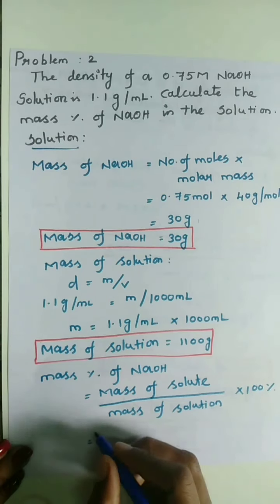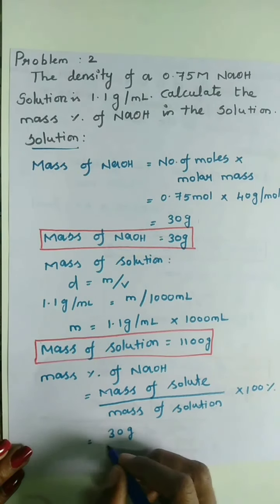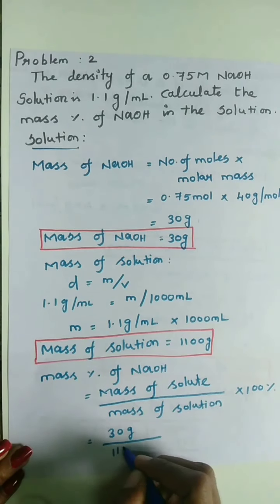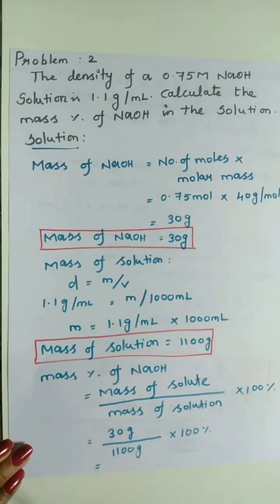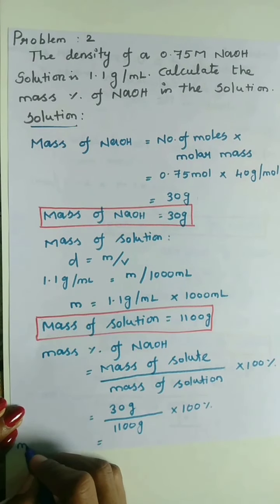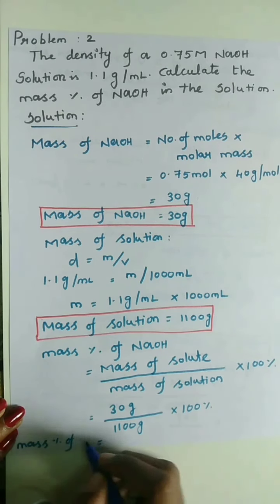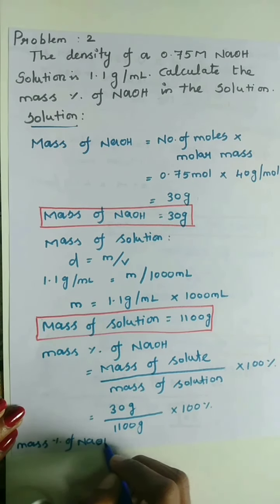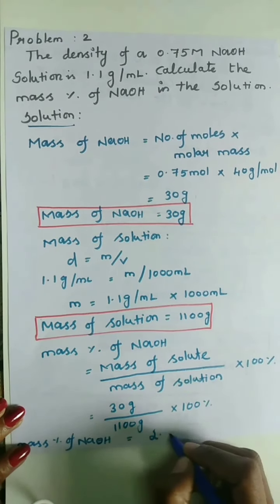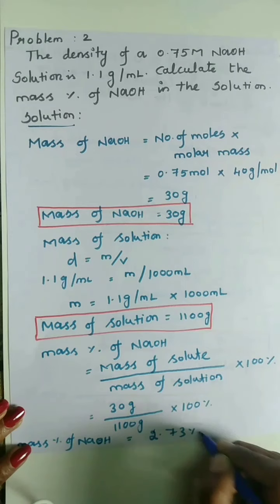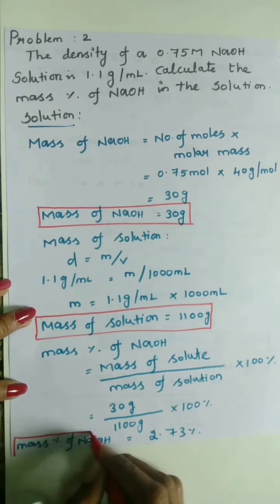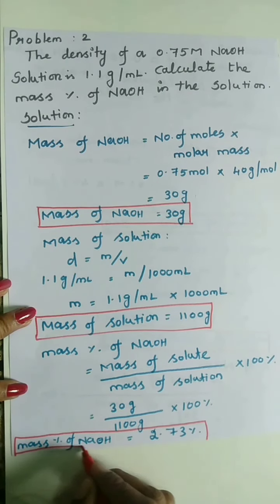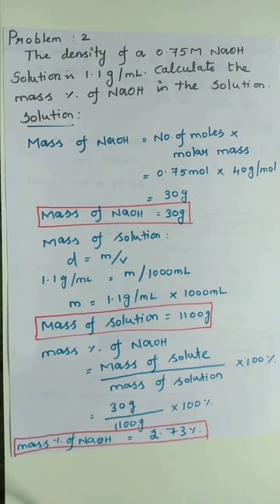So the mass of the solute is 30 gram divided by the mass of the solution, 1100 gram, multiplied by 100%. So finally the mass percent of sodium hydroxide is 2.73 percent. So this is the answer for NaOH percentage.